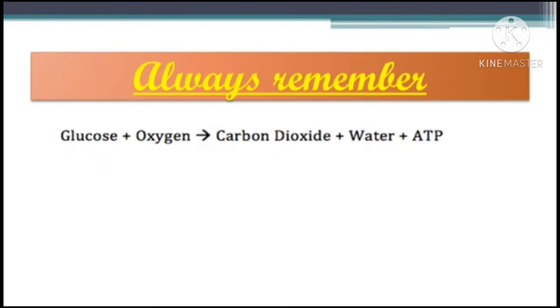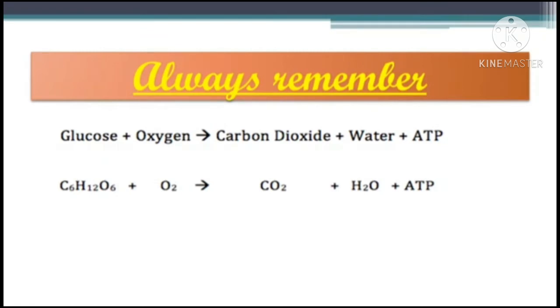during this cellular reaction. So this is a word equation, and when the chemical formula is written in place of each of the names, it becomes a chemical equation. So this is a chemical equation, and above it the word equation was there. So the chemical formula of glucose is C6H12O6, and for oxygen it is O2, carbon dioxide CO2, water H2O, and this is ATP. So this is a chemical equation where the chemical formulas are written.